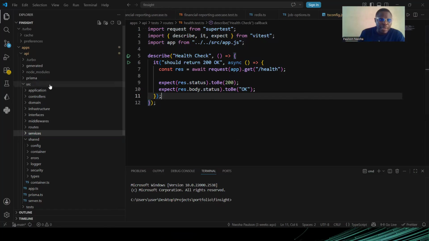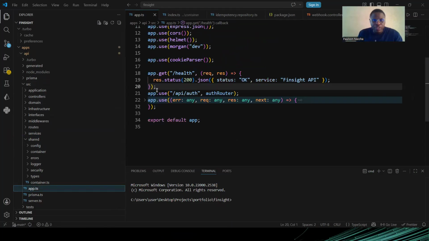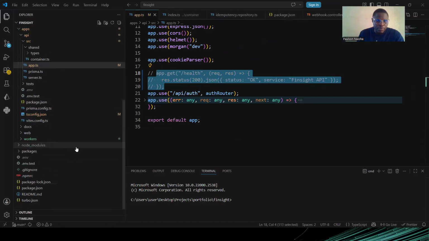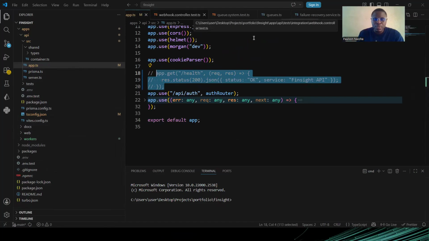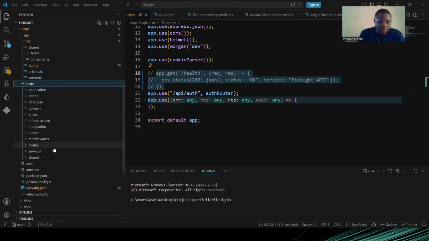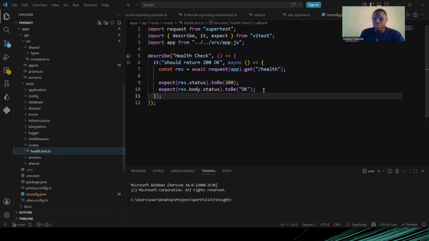Right now, let me go back to my app and let me make it fail. First of all, this is the input, but let me make it fail. All right, then I'll go back to my test. Okay, wait, let me bring up my test again. Where is it? Okay, so let me go back to my test. I have it around here. Okay, now this is the test.